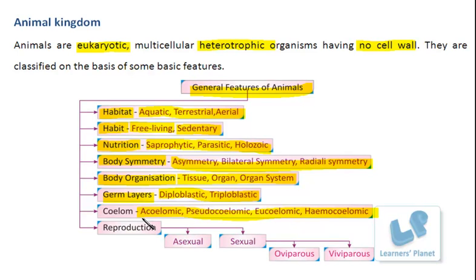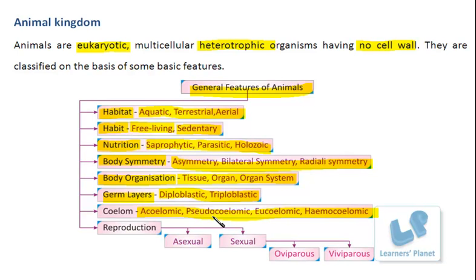Fine. Acoelomic means what? This A shows absence. So the organisms where this cavity is absent are known as acoelomic. Then pseudocoelomic, in which a false type of cavity is present, where the separation between the endoderm and the mesoderm is not completely observed.